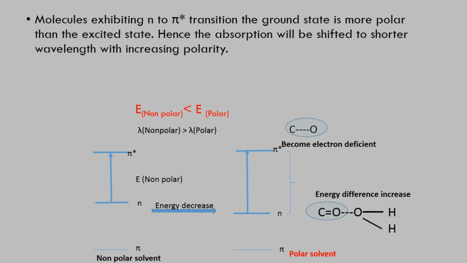So here we can conclude the choice of solvent. When we are using pi to pi star transitions and a non-polar solvent, the amount of energy is higher and that's why the wavelength is shorter. And for n to pi star transitions, when we are using a non-polar solvent, the difference in energy is less, and that's why the wavelength is longer.